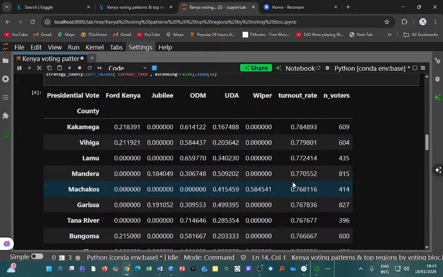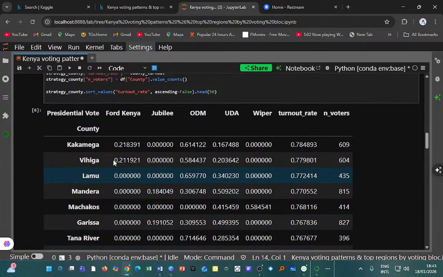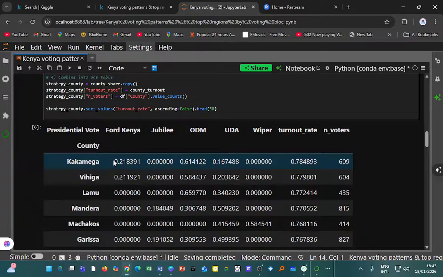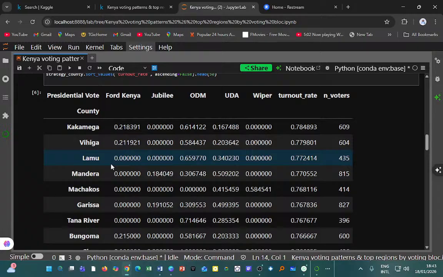If you look at this, you realize that what we are considering is just the presidential vote, how these 20,000 people voted for the presidential vote. So it means that our sample size in this case is 20,000 from the results. Only 20,000 are sampled, and that's what I'm using here.